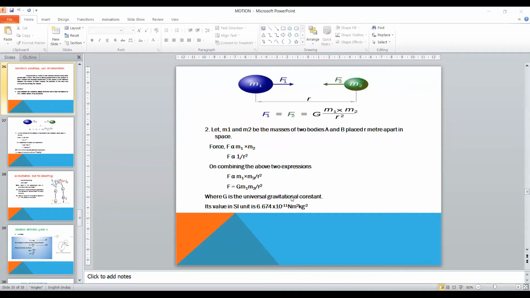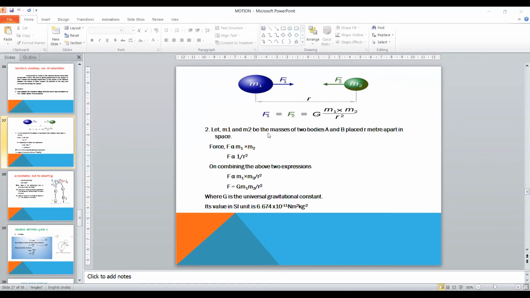where they are placed. So we see here two masses or two objects. They may be planets or stars with masses m1 and m2. There is a force of attraction acting between them, which is F1 for mass m1 and F2 for mass m2, and they are about r meter apart from each other.